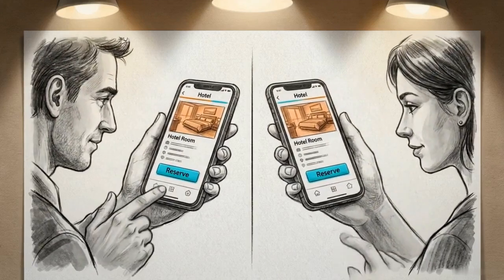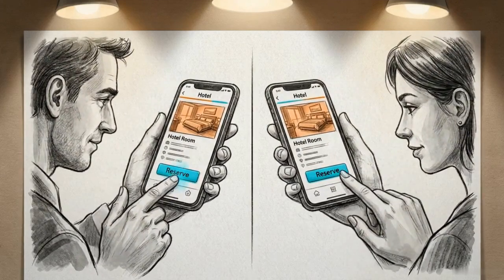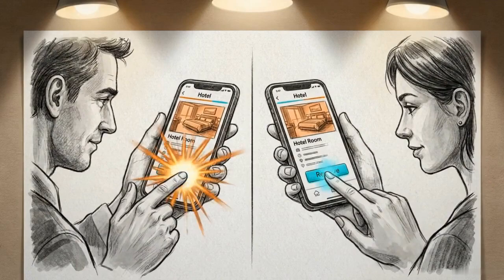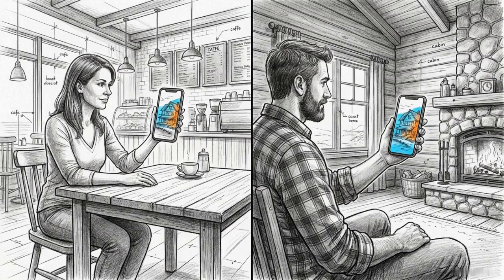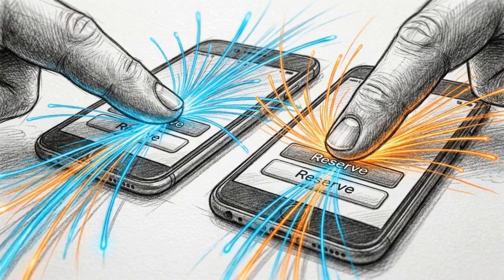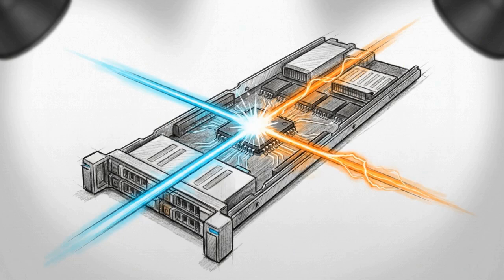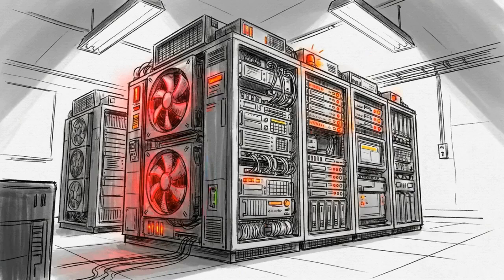If the architecture fails to isolate those writes, you encounter a write skew race condition, commonly known as the double booking problem. This happens when two distributed users, perhaps continents apart, look at the exact same available room. They both click reserve, their requests travel across the network, and they attempt to claim that unique inventory at the exact same millisecond.